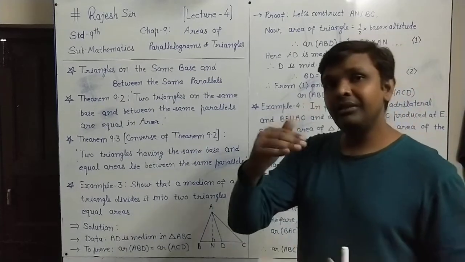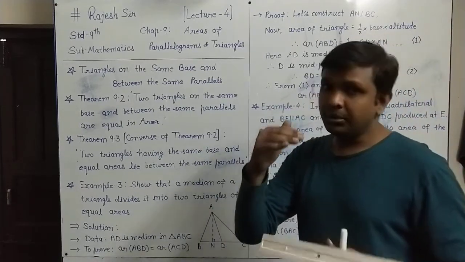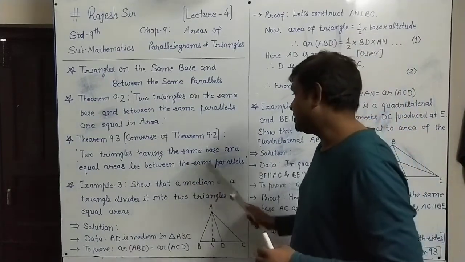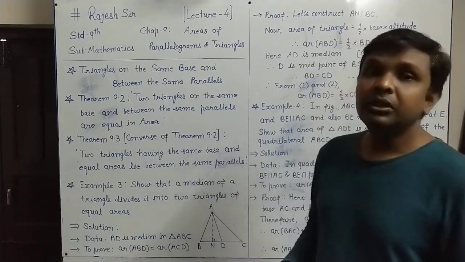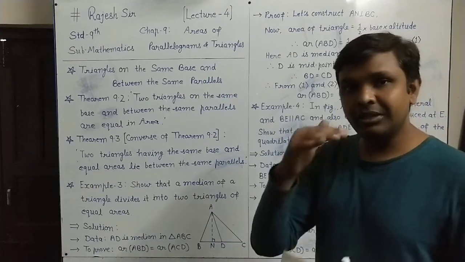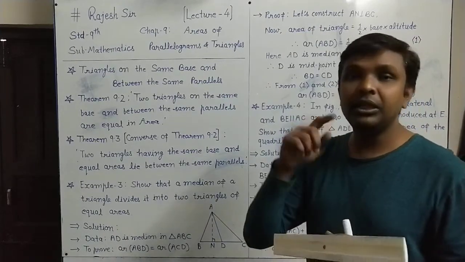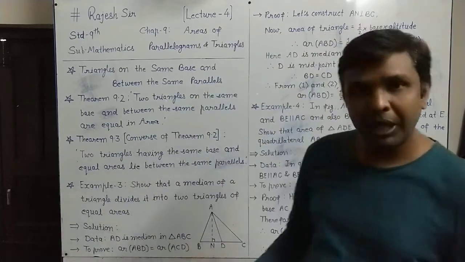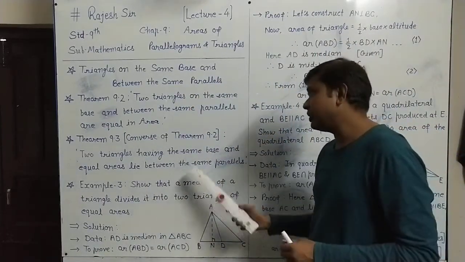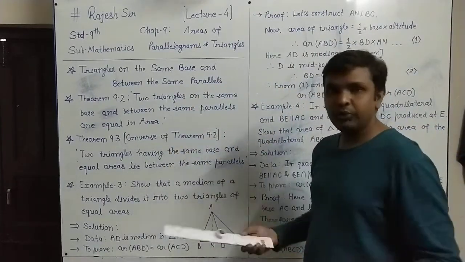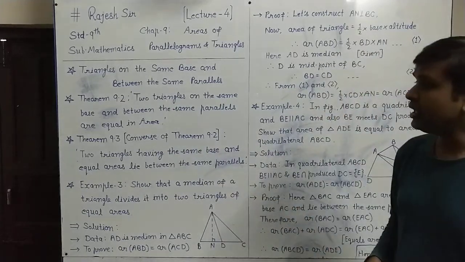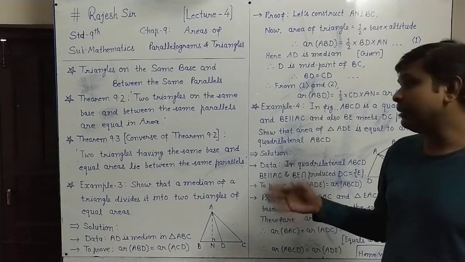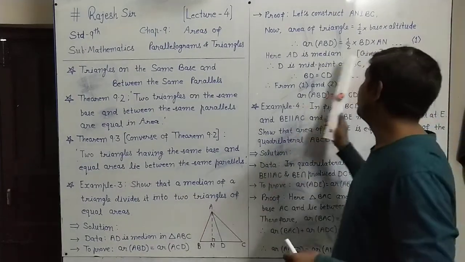It can only happen if the two triangles are between the same parallels. This is theorem 9.3, the converse of 9.2. Now let's use theorems 9.2 and 9.3 in examples 3 and 4.